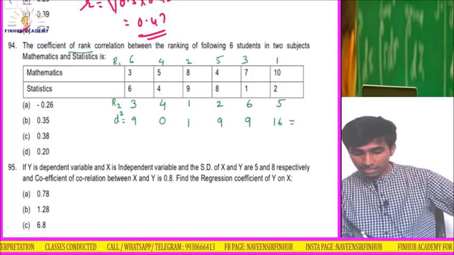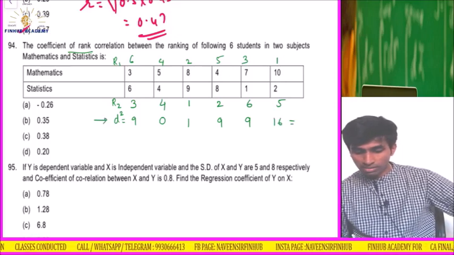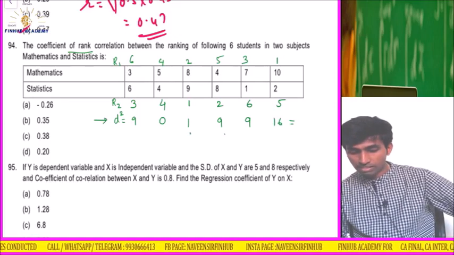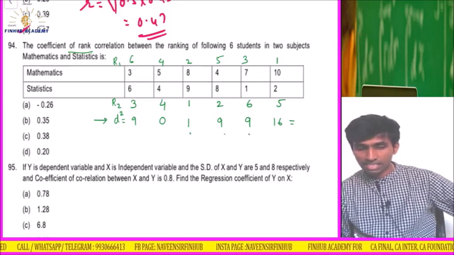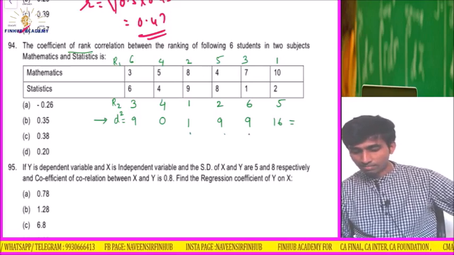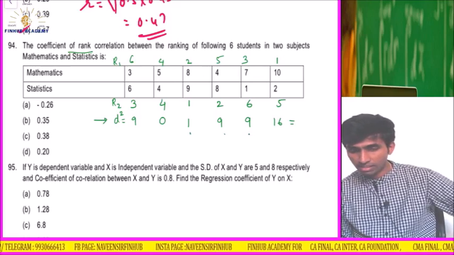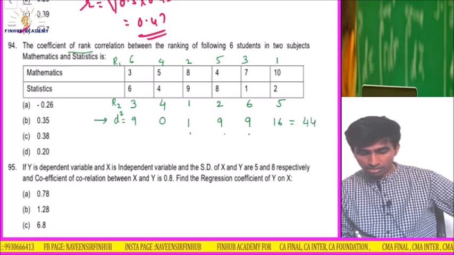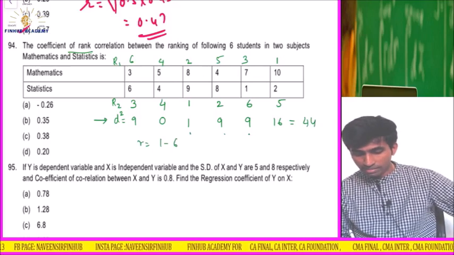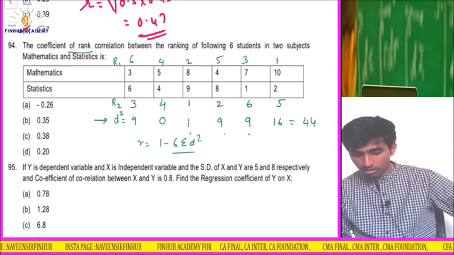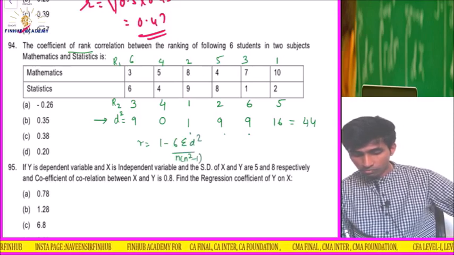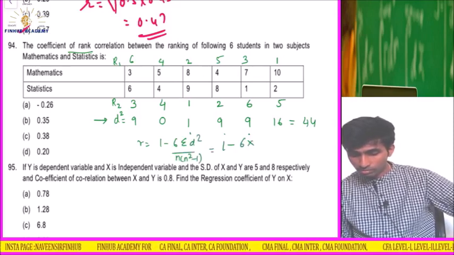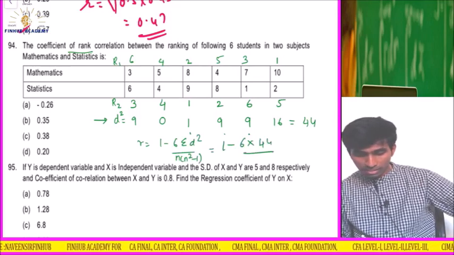So add this, d square, because we want summation d square. 9 plus 1 is 10, 10 plus 9 is 19, 19 plus 9, how much please? 28, 28 plus 16 is 44, summation d square. So what is the formula? 1 minus 6 summation d square upon n into n square minus 1. So 1 minus 6 into summation d square, which is 44, upon n. How much is n?